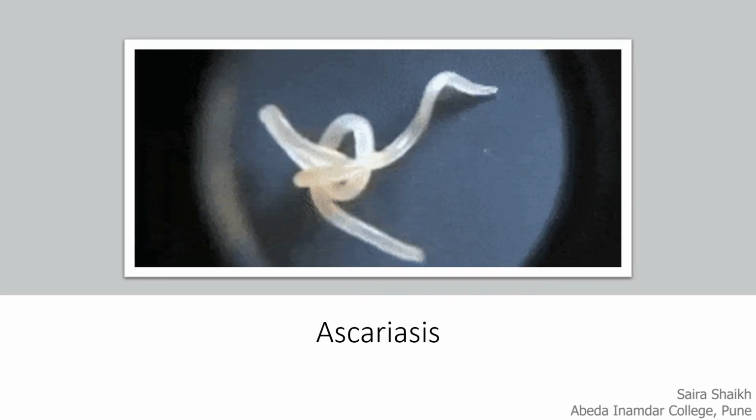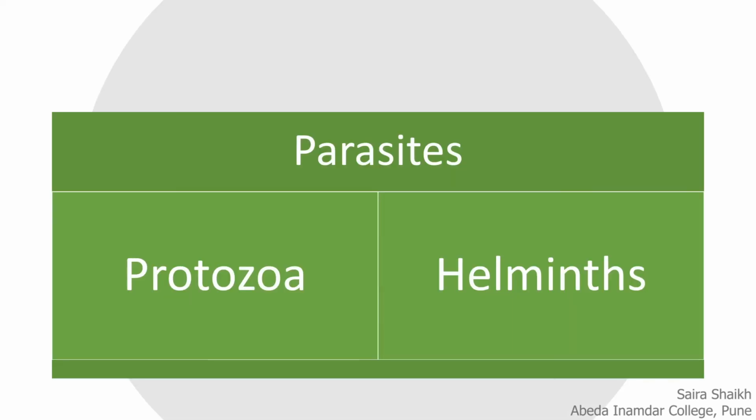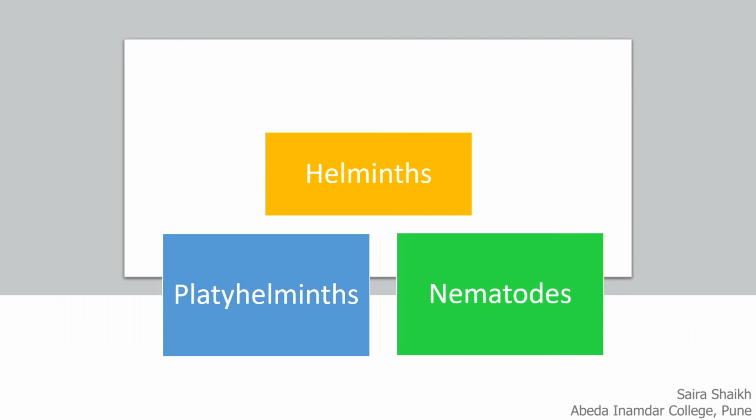The next human disease is Ascariasis. It is a type of roundworm infection. These worms are parasites. Parasites are of two types, protozoa and helminths. Helminths include platyhelminths and nematodes. Nematodes are the roundworms.